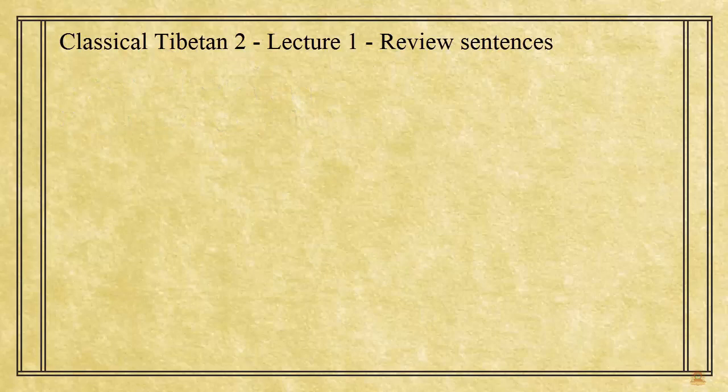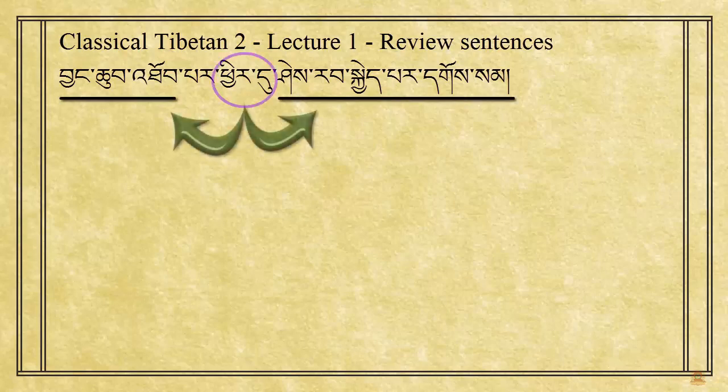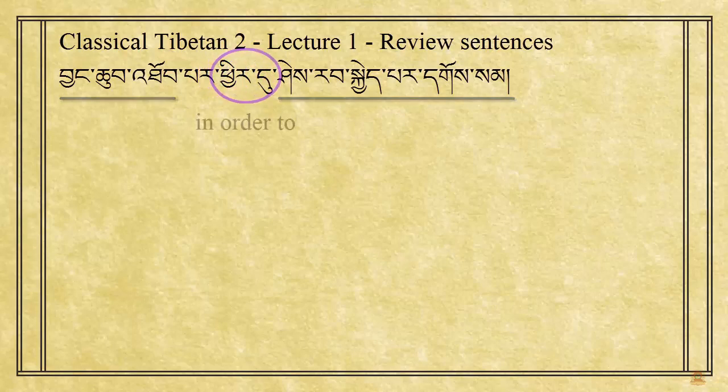The fourth sentence reads, Changchup topar chirdu, sherab kiepar gösam. When looking at this sentence, it's important to recognize that we're dealing with two phrases that are connected by a verbal particle, chirdu. The way in which we can see this is by recognizing that chirdu is connected to the verb topa with a ladun. Chirdu shows a purpose and means in order to.